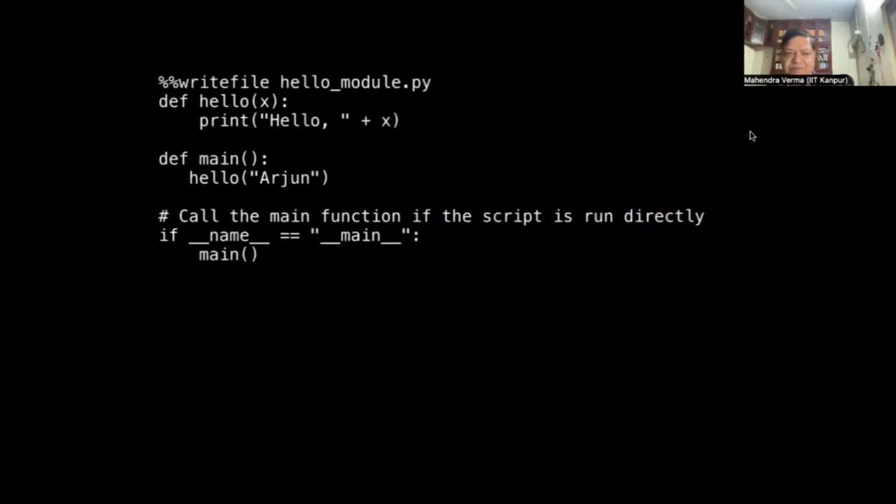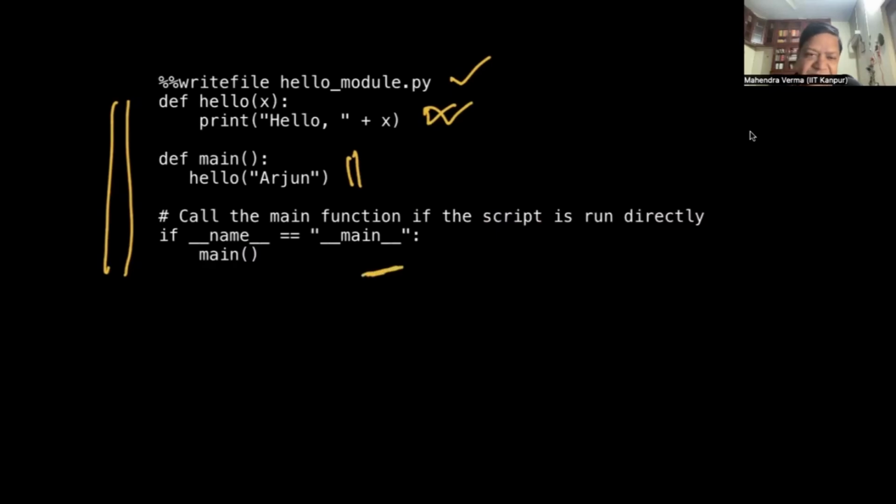So let's look at this example. I rewrote that file hello module.py. So it's still hello module.py. This is a function definition, same as before. Then we put this main hello Arjun, this one. This is supposed to say hello Arjun. Now we add this line. If name equal to main, then run main.